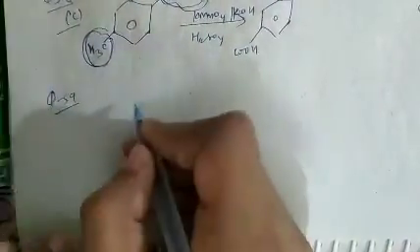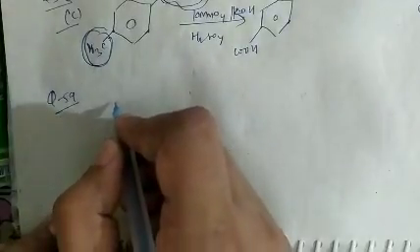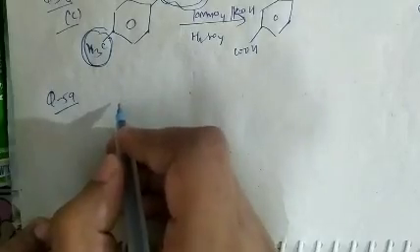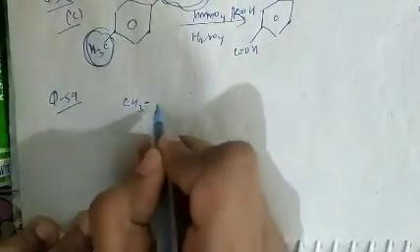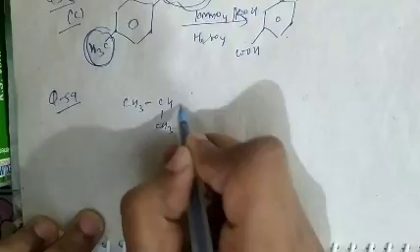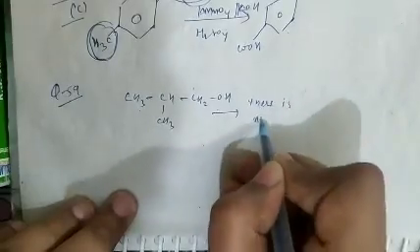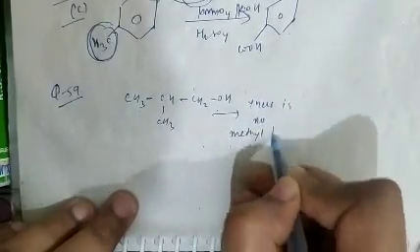See question number 59. In question number 59, what is given there? Question 59 is, iodoform can be prepared from all except. As we know, in isobutyl alcohol there is no methyl ketone.